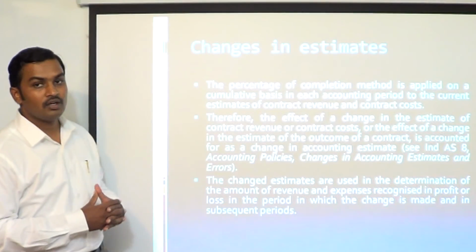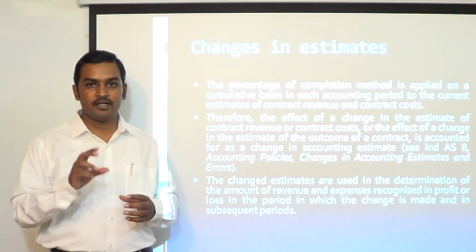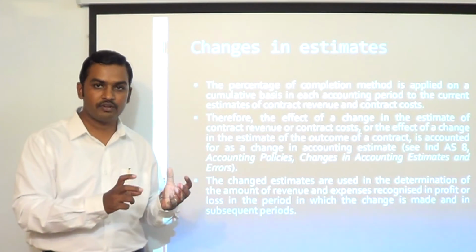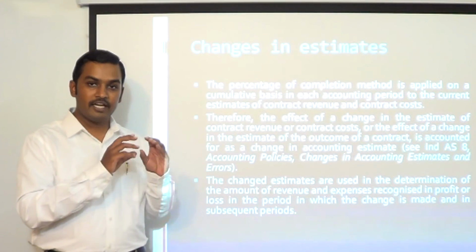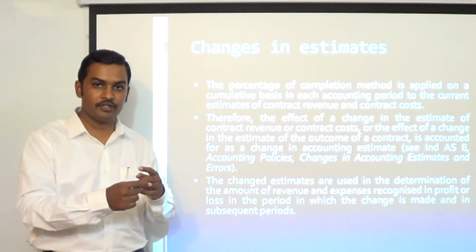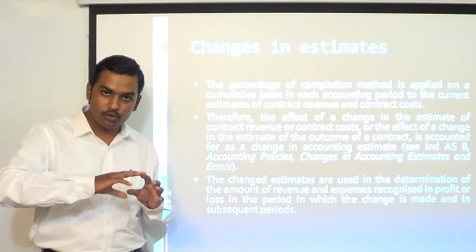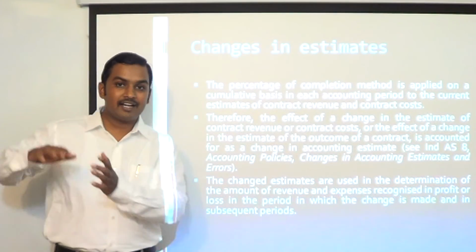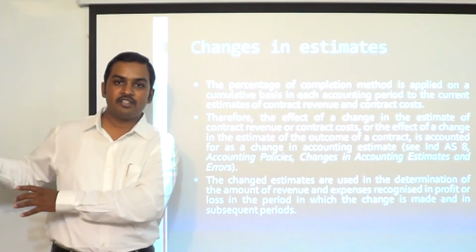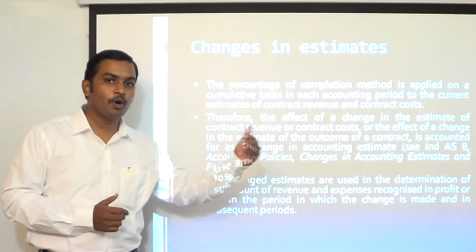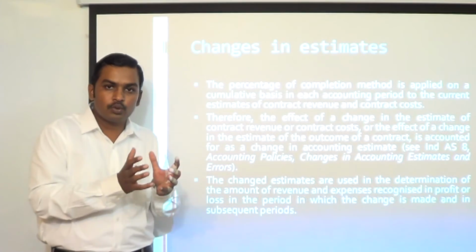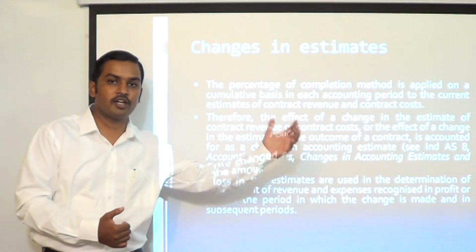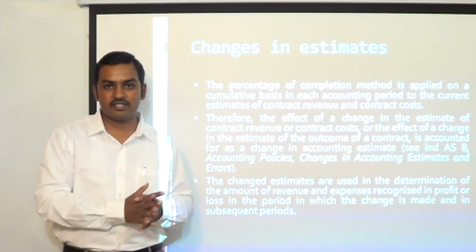Changes in estimates. What the standard requires is that every year the cumulative percentage of completion should be applied to current estimates of cost and current estimates of revenue to arrive at profits. That means if there is a change in estimate of revenue or a change in estimate of cost, it is going to have an impact only in the current year, in the year of change, or in the future. It is not going to have any impact on revenue, costs or profits which have already been recognized in the past. We are only going to provide prospective effect. We take current estimates of revenue and current estimates of cost, multiply with cumulative percent of completion to arrive at revenue to be recognized in the current year or in the future. We are not going to provide retrospective restatement.